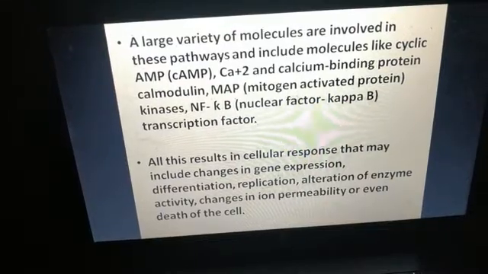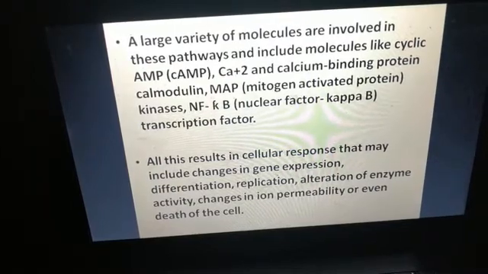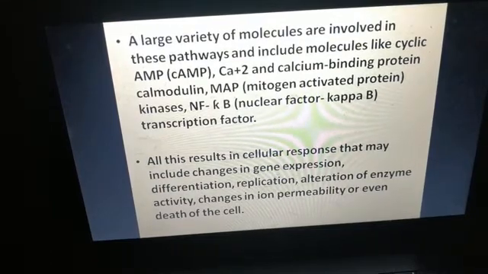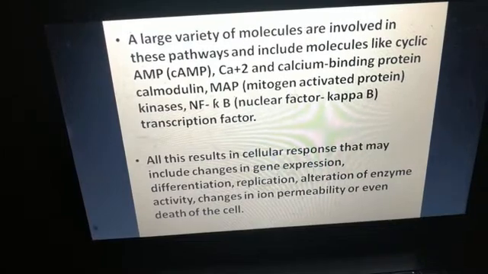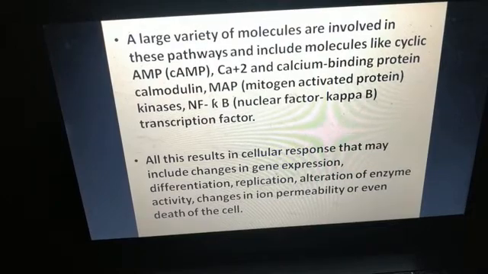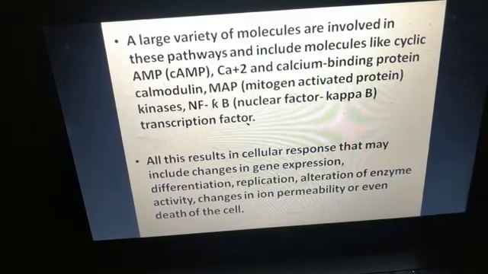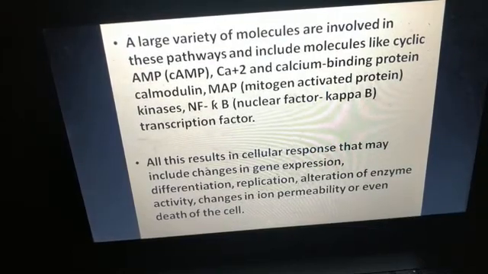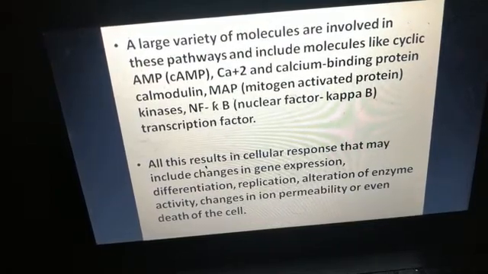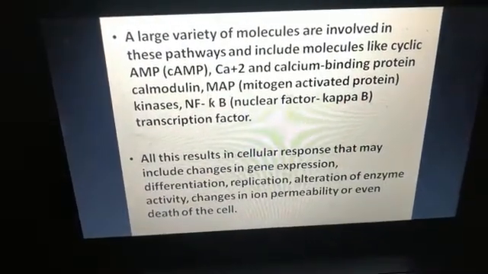Now for this pathway a large variety of molecules are involved, and these include molecules like cyclic AMP, calcium ions, calcium binding protein calmodulin, MAP, that is mitogen activated protein, kinases, NF kappa B, that is nuclear factor kappa B, and transcription factors. So various molecules are involved for such reactions to occur.